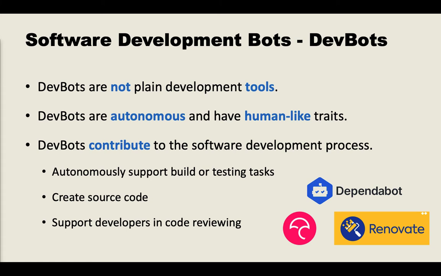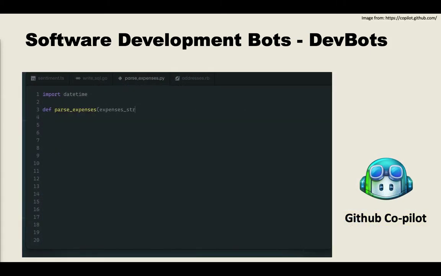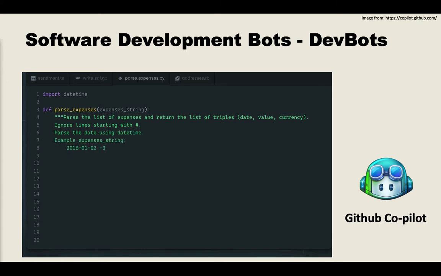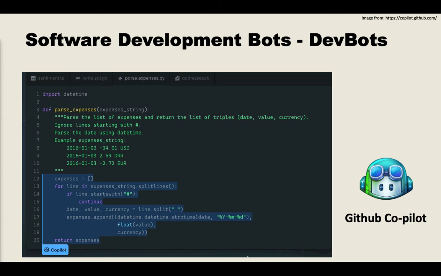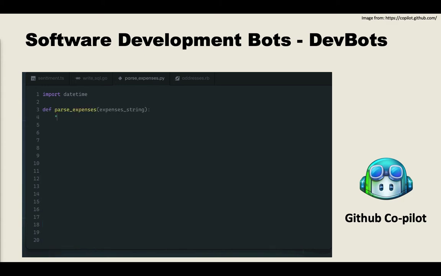Some examples of popular DevBots are Dependabot and Renovate that autonomously handle dependency updates in your library, or CodeCov that offers insights on code coverage results, or RepairNator that automatically repairs build failures. Another great example is GitHub Copilot that creates functioning or even boilerplate source code based on a natural language description of the expected functionality.